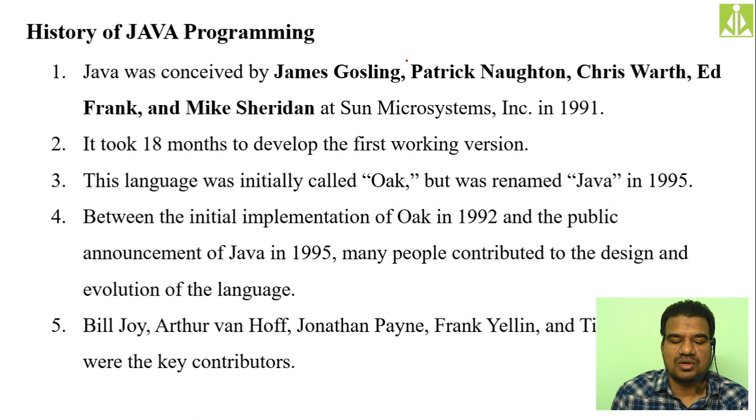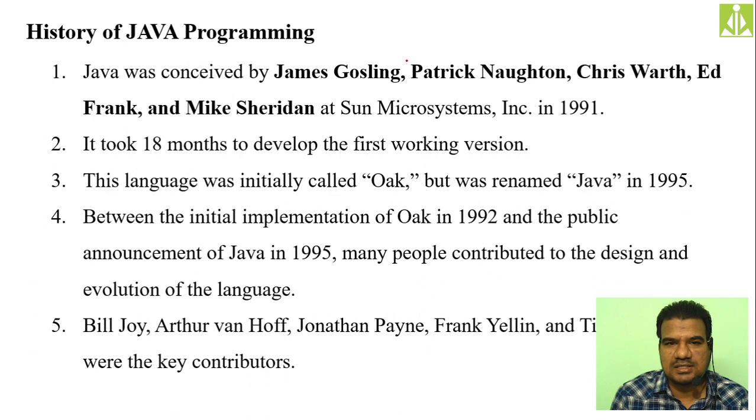Okay, so this first point, as a Viva question, you have to remember. Who developed Java programming? It is not the work of a single person, like how we give the entire credit to Dennis Ritchie for the development of C language. Here it is not like that. Here it is a group of people, more than one person.